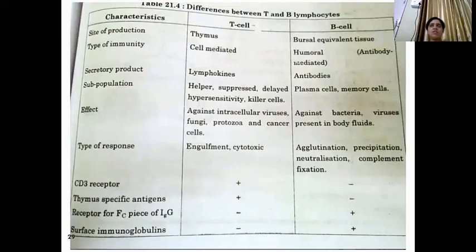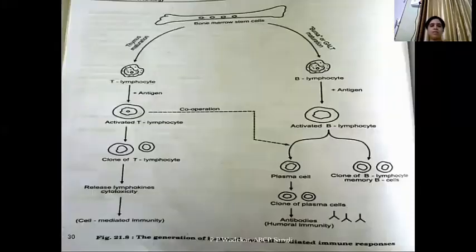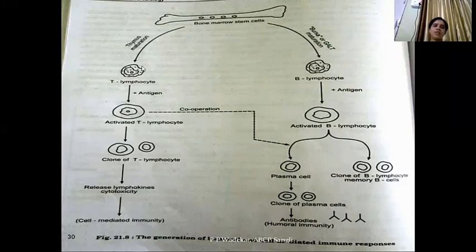Now this is the difference between T and B lymphocytes. Lymphocytes are usually classified into two classes, T and B, depending upon the site of maturation. Both lymphocytes are produced in bone marrow itself. But after production, the maturation of these lymphocytes takes place via thymus. Those cells are known as T lymphocytes or T cells, and those which go via bursal equivalent tissue are known as B cells. Here you can see bone marrow stem cells, and those going through thymus maturation are T lymphocytes, and the others going through bursa are B lymphocytes.